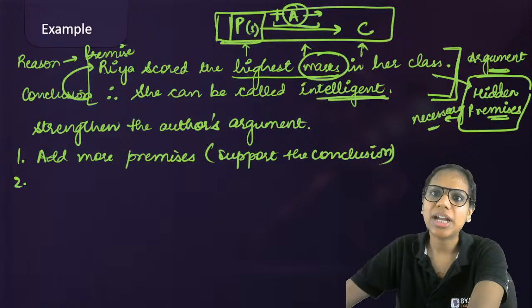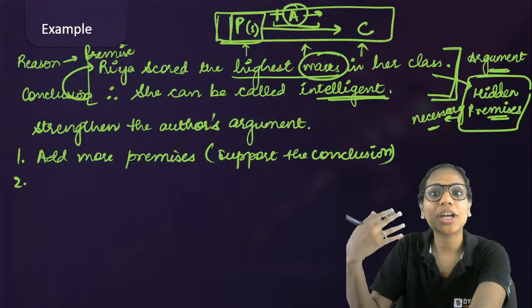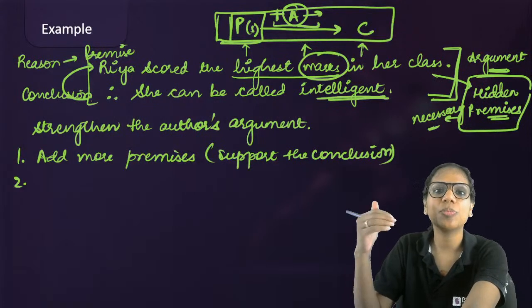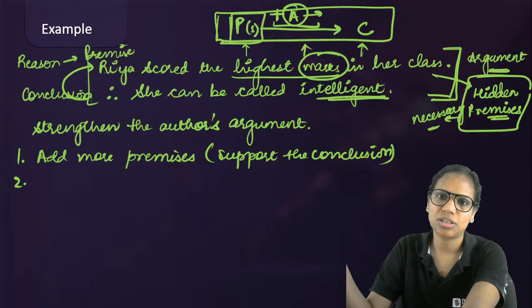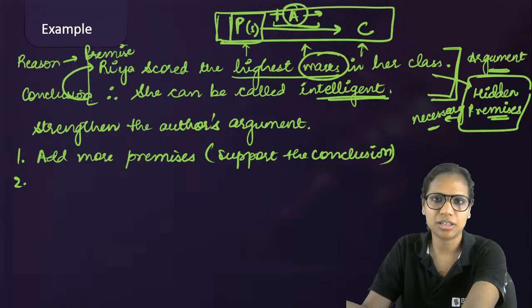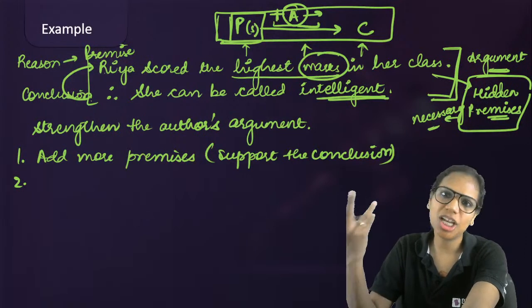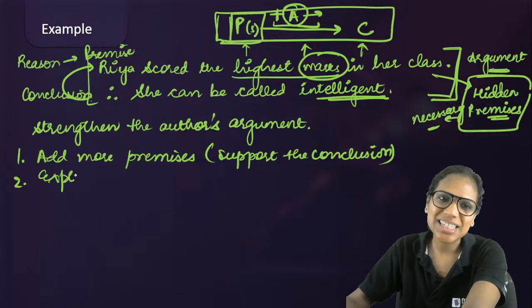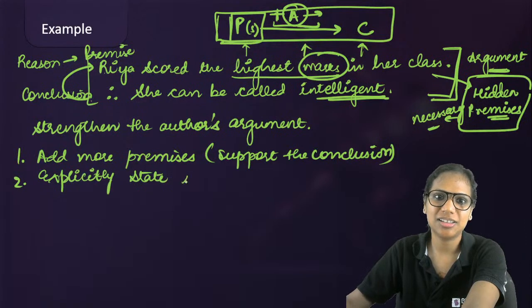Or right now, this is the author's assumption. This is a hidden premise. Why don't we explicitly state it? Why don't we explicitly say that yes, a person's marks are actually an indicator of that person's intelligence? If I explicitly state it as a fact, then this argument becomes very strong. Then Riya can definitely be called intelligent. Yes? So explicitly state the assumption of the author.